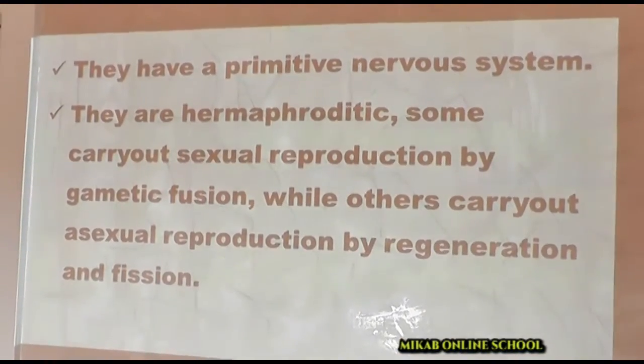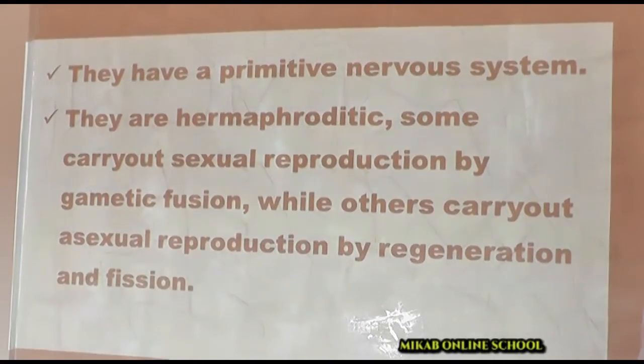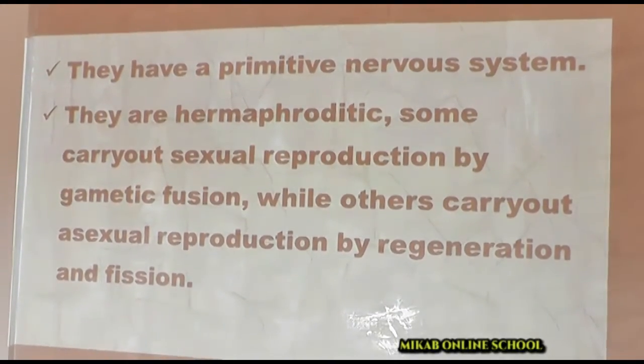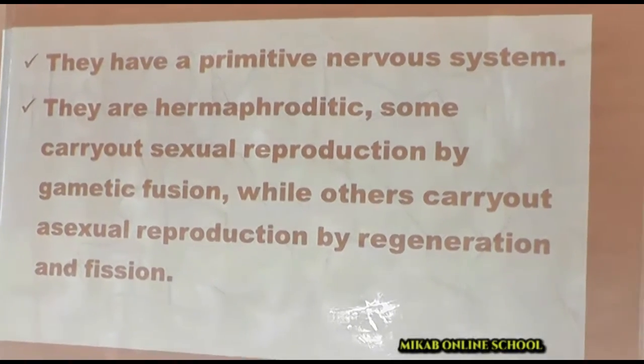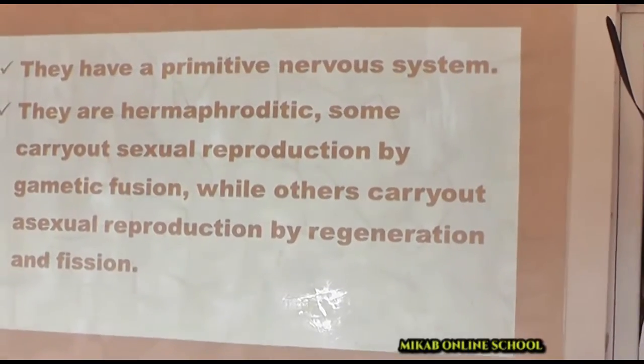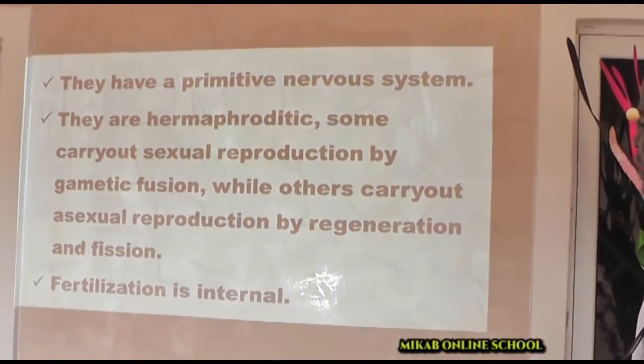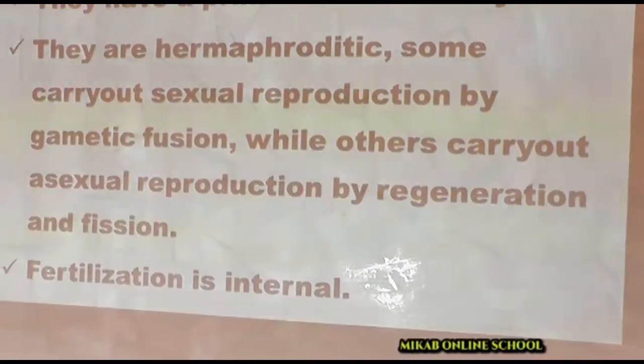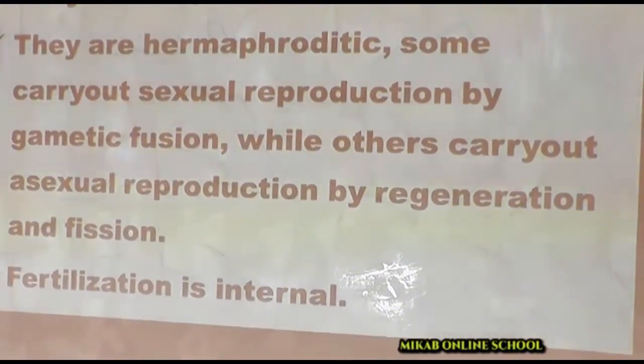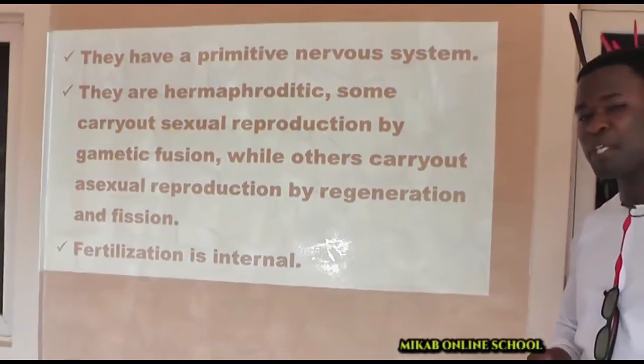What is hermaphrodite? Good answer. Yes, organisms that possess the characters of both male and female sex cells. So some of them carry out sexual reproduction by means of gametic fission, but some is by means of asexual reproduction by means of what we call regeneration and body fission. Fertilization is internal. So anyone that carries out sexual reproduction, their fertilization is going to be internal.